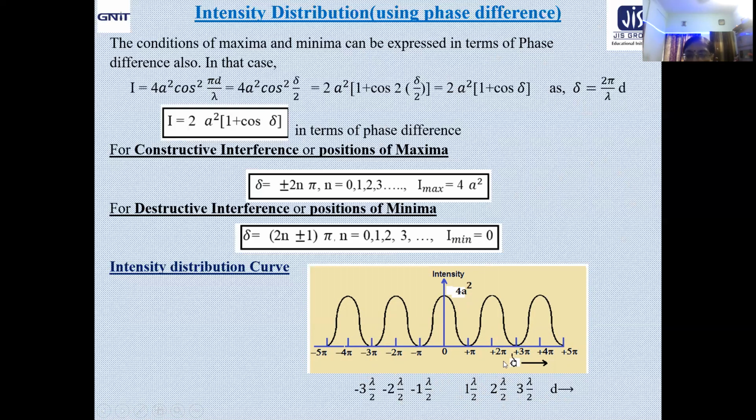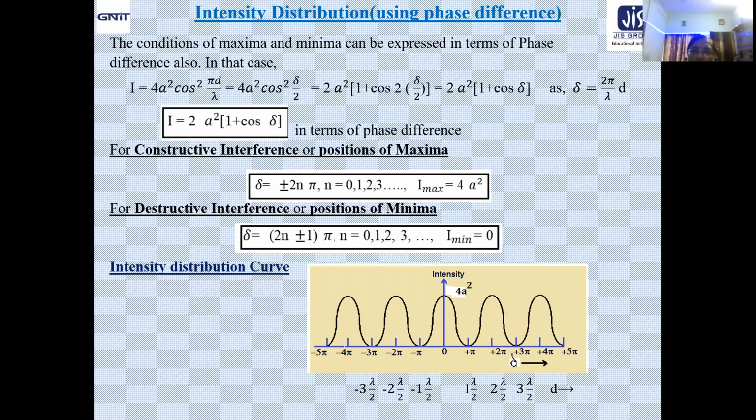So if either phase or path is given, the other can be obtained very easily, and in the same intensity expression you can put the corresponding values of d, because you can express the intensity distribution curve either in terms of delta or in terms of d, that is the phase difference and the path difference, in a similar manner.